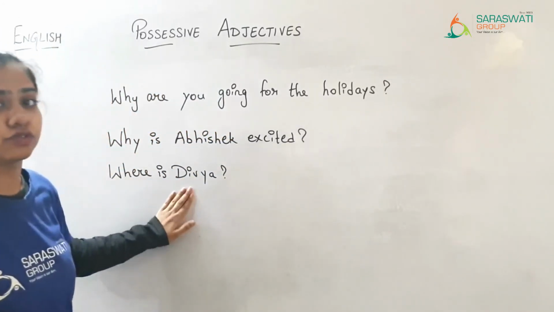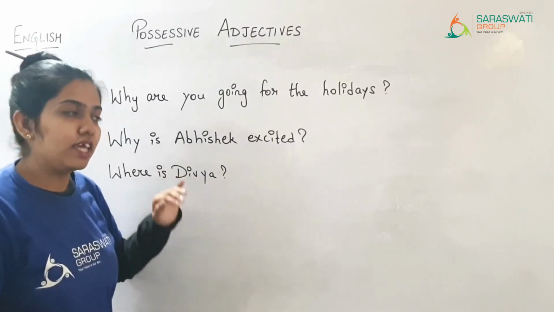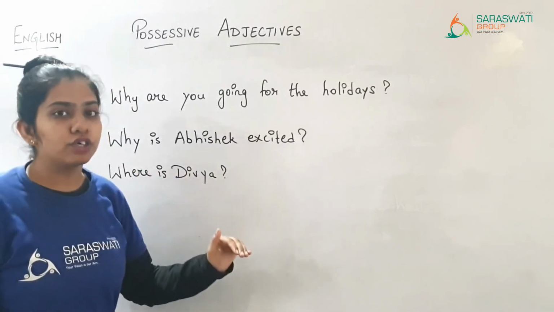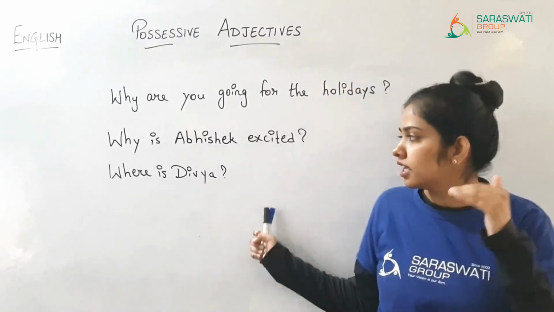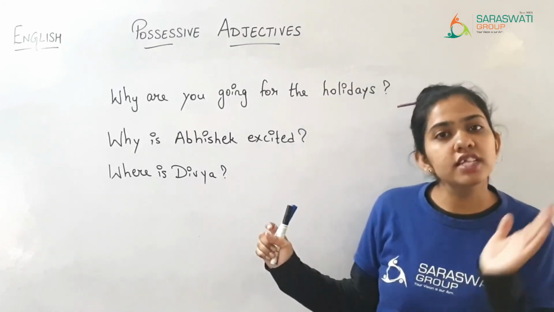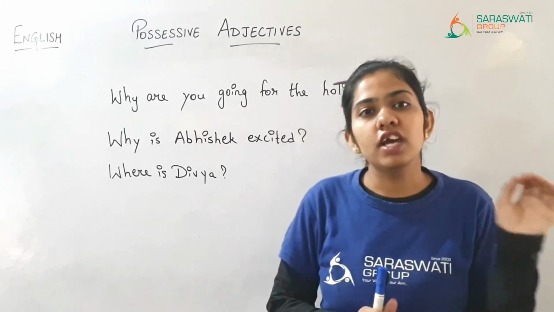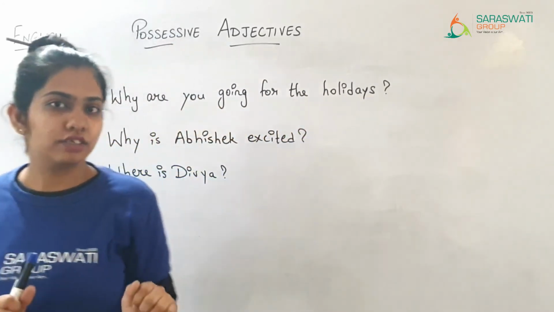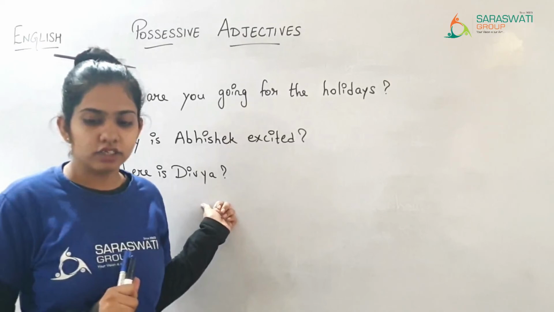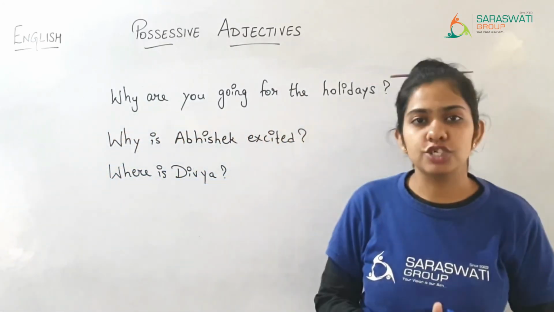Divya is a single girl, so Divya has gone in the park with her friends. Her. Divya is a girl, so we've used her. Right? So in this way you are supposed to solve the questions.